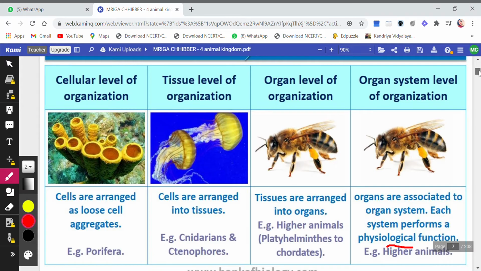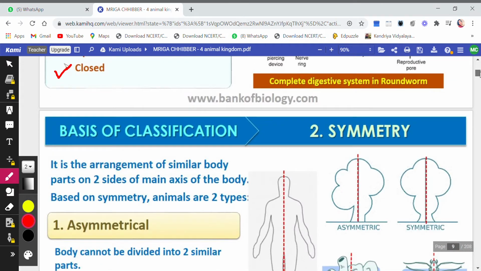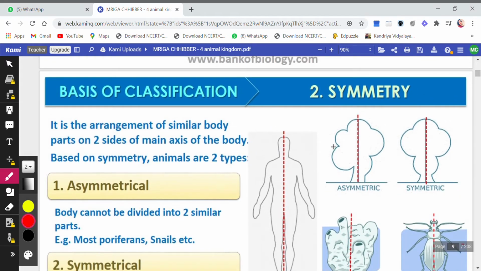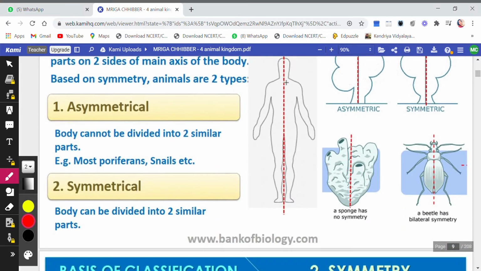Next we come to symmetry. Now I told you, what is symmetry? It is dividing the body into two parts. So it is the arrangement of similar body parts on two sides of the main axis of the body. Now children, this is a human figure and this is the main axis. Now if we cut the human along this axis, I will get two halves, right and left, and both of them will be the mirror image of each other. That means we can divide this body into two equal halves. The left half and the right half will be totally equal.